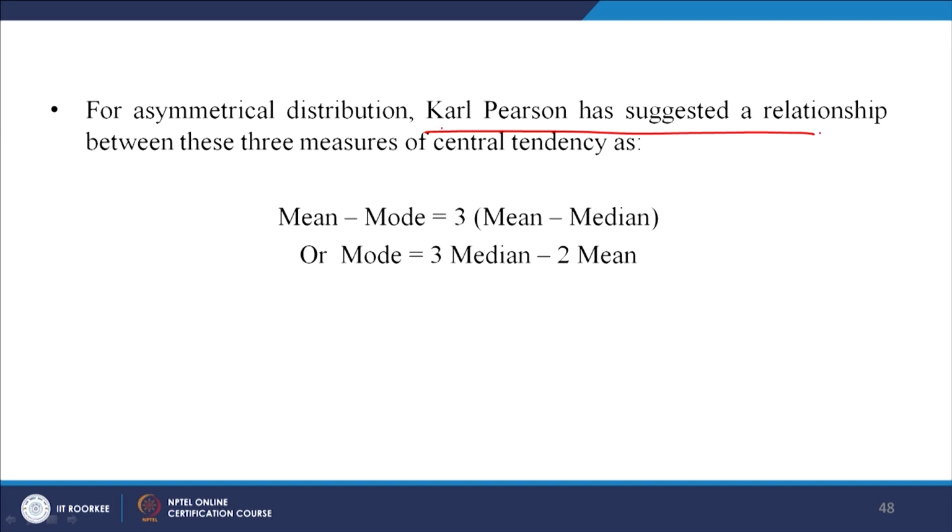Karl Pearson has suggested a relationship. Karl Pearson, the very famous Karl Pearson's correlation, you must have heard. He gives a formula: mean minus mode is equal to 3 times the mean minus the median. Since mean and median are very close, with the median being the middle point, he has given the formula mean minus mode equals 3 times the mean minus the median, or you can use it as mode equals 3 median minus 2 mean. Okay. You can use this same formula and find this out.